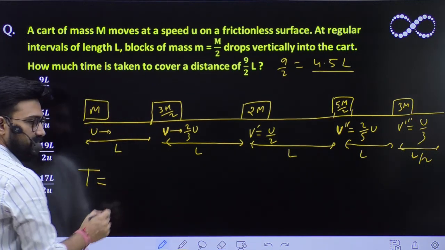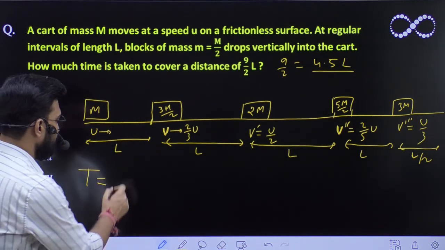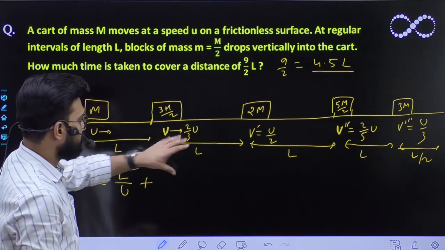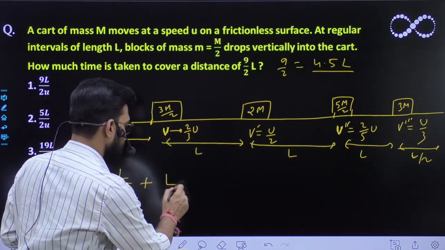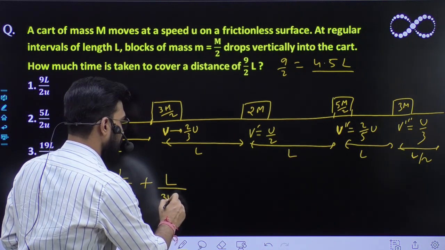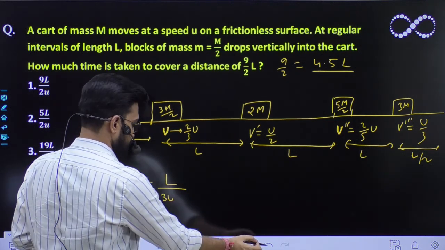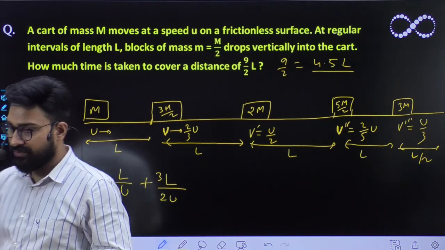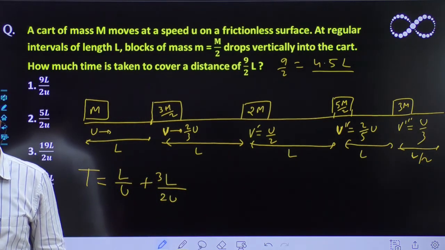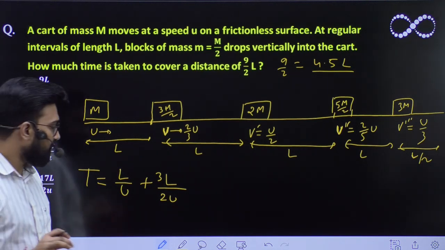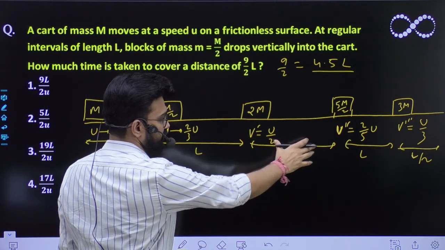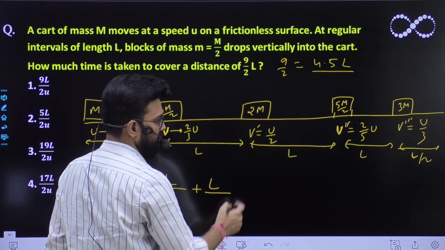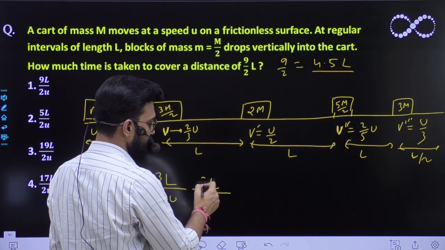Total time would be total distance upon speed, so l/u plus distance upon speed, which is 2u/3. Now for this much of length, what would be its time? Time would be distance upon speed. Speed again becomes u/2.